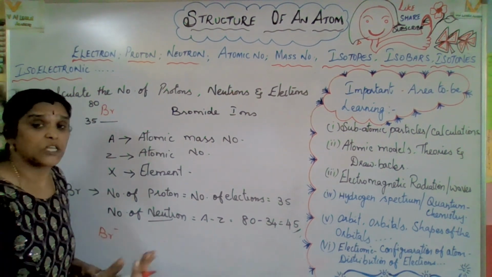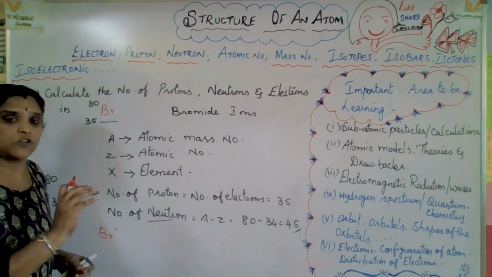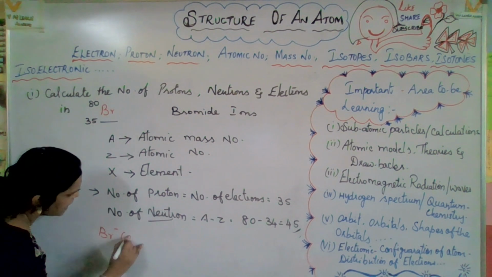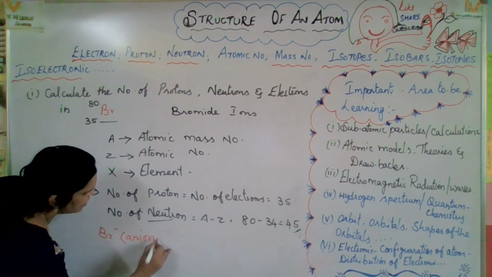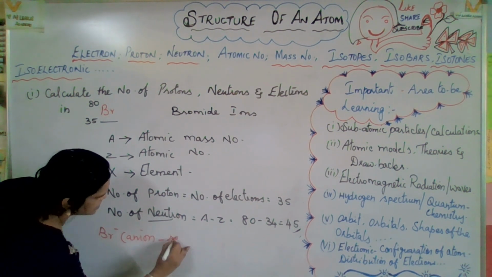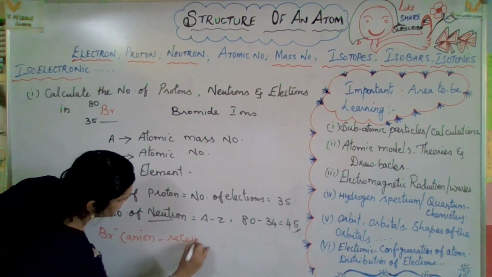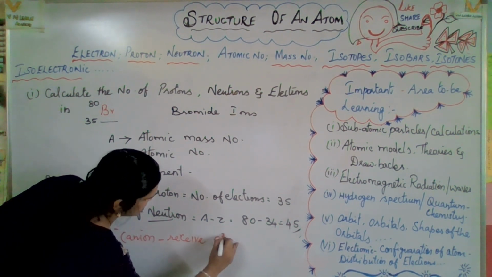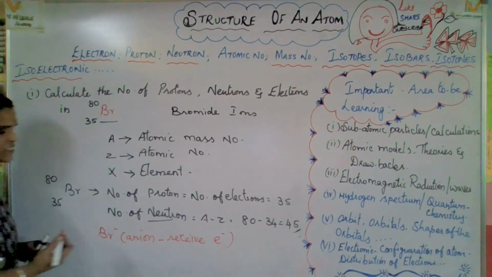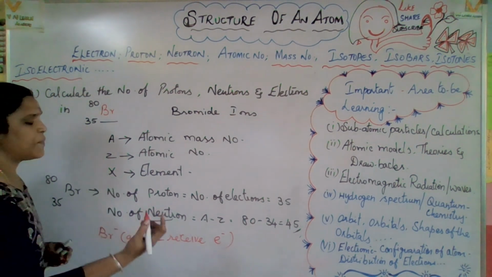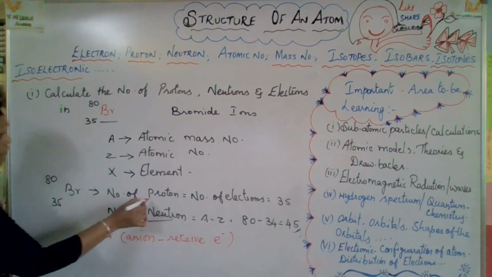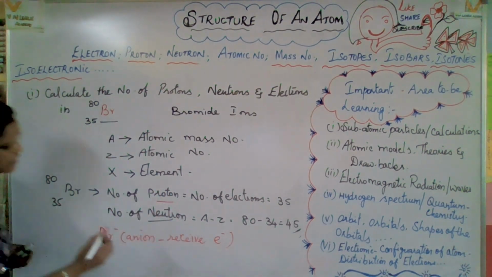Br minus means one electron is received, it is an anion, which receives electrons, E minus. So the number of protons is the same, 35 only.